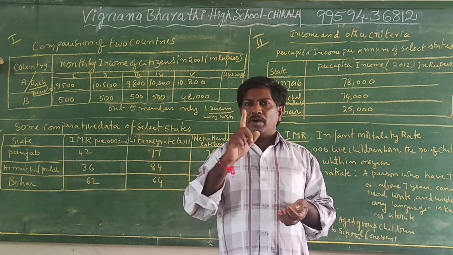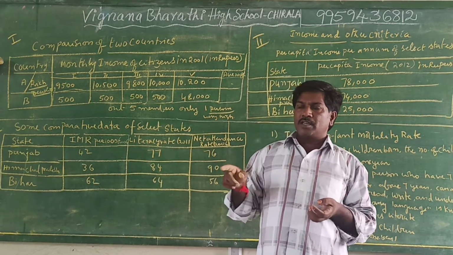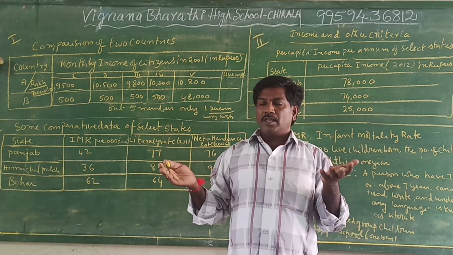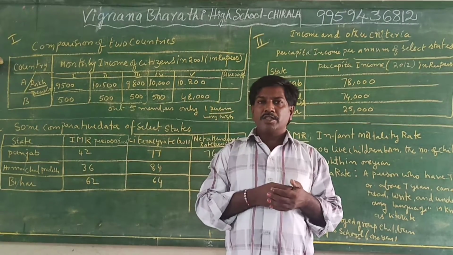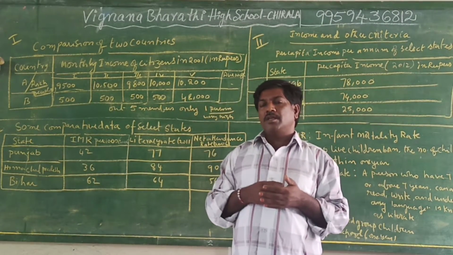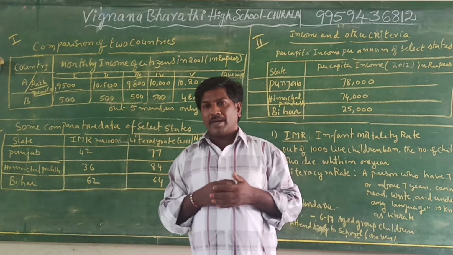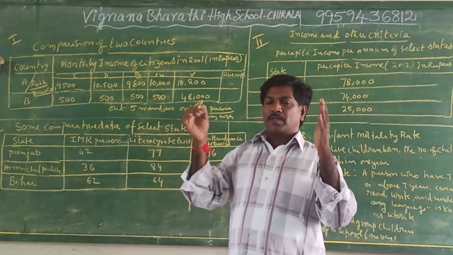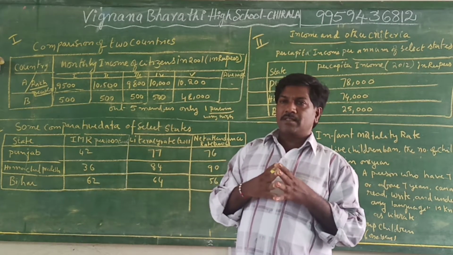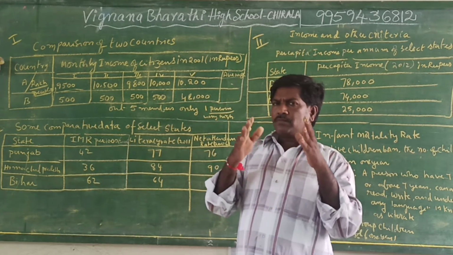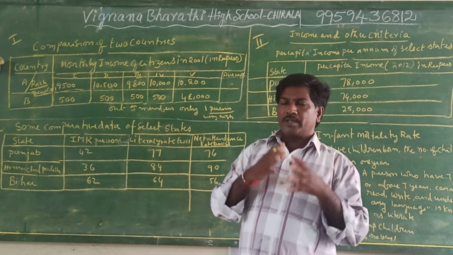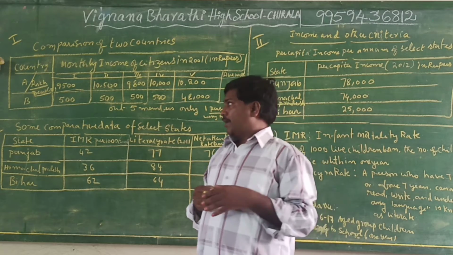Later, only one person is ready to sit on 4 chairs. That is very comfortable and belongs to developed nations. And the last one is poor nations or low income countries, where persons are more and chairs are few. So that is about the picture.